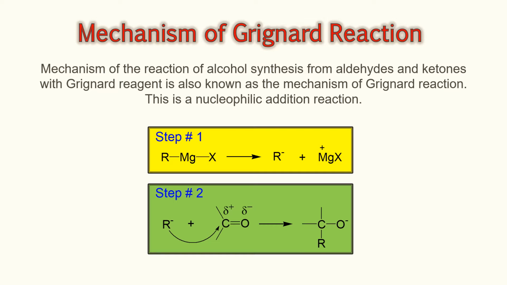In step 1, the bond between carbon and magnesium dissociates, as this bond is highly polar in nature, which I mentioned earlier. Then the negative ion of the Grignard reagent will attack the positive carbon of the carbonyl group of the aldehyde or ketone. After that, the pi electrons will move towards oxygen and this compound will be formed.